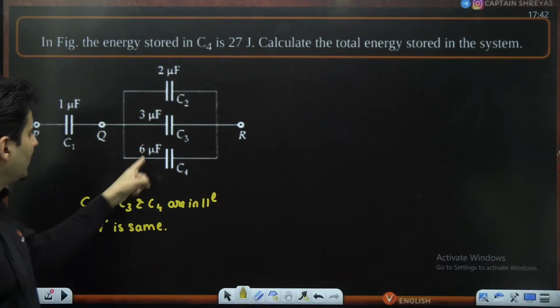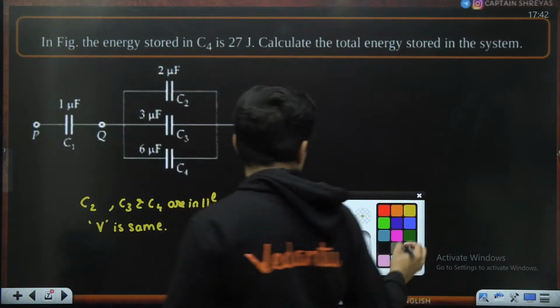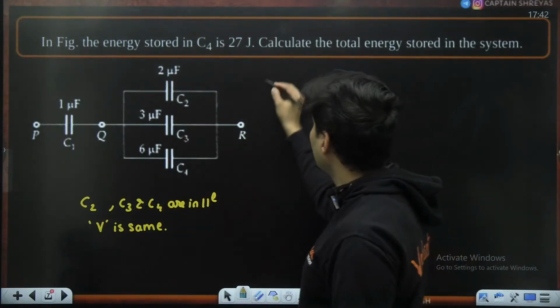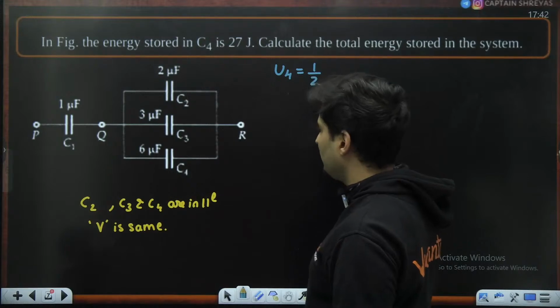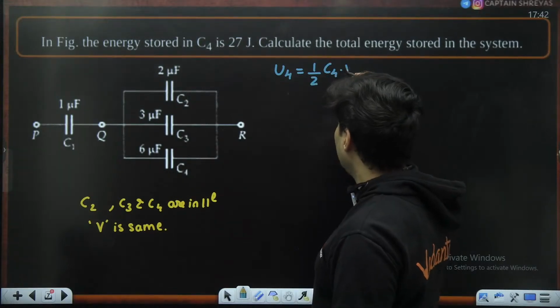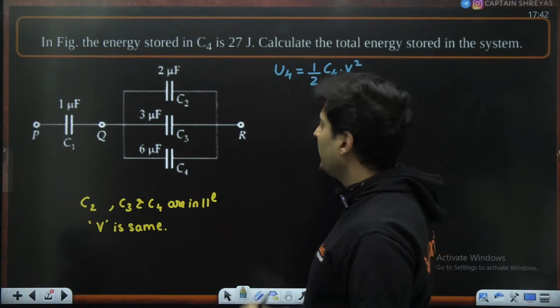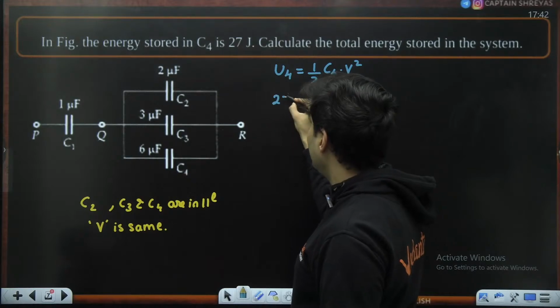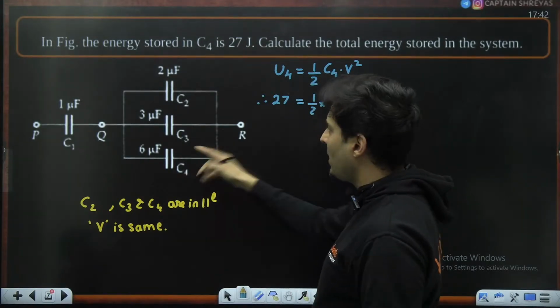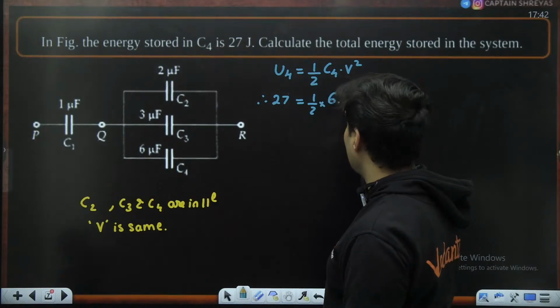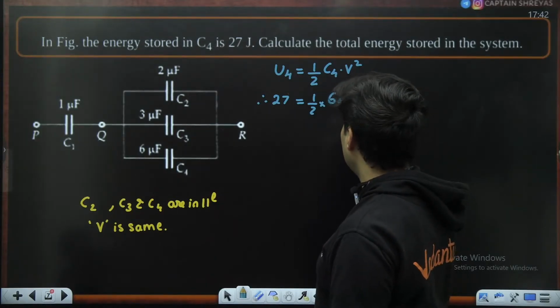To find that voltage, I can use this particular capacitor, which is already given. The energy in capacitor 4 is given by half C4 into that voltage square. So 27 is equal to half multiplied by the capacitance, which is 6 micro, multiplied by V square.